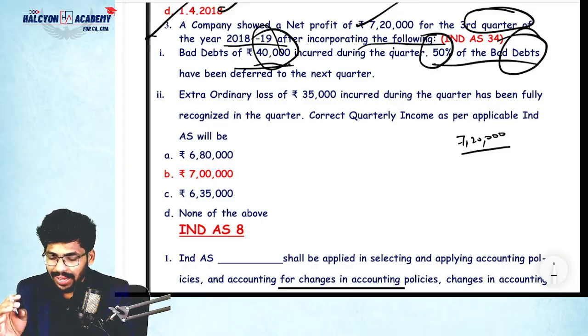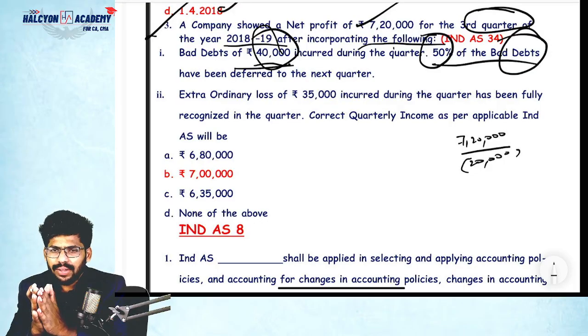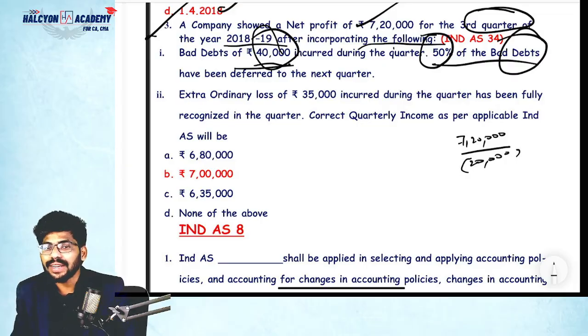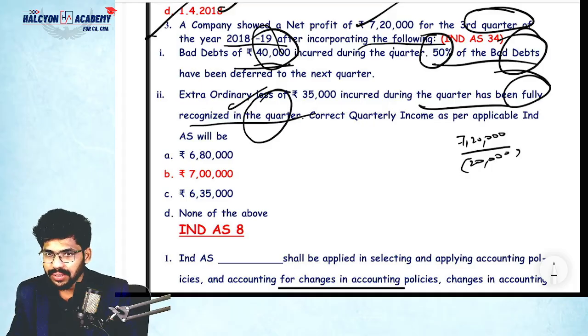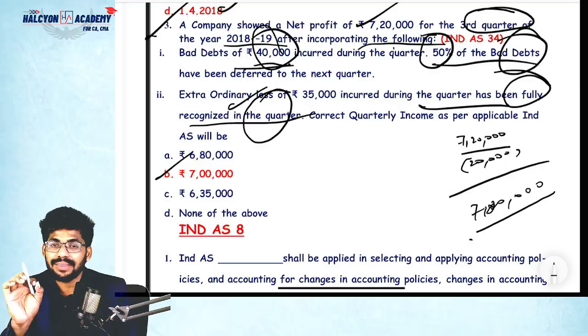So now we need to adjust that. What we need to do, sir? 20,000 should be minus, because of that 20,000 profit will get increased. So I'm reducing it right now, because any expense incurred in any quarter you need to recognize in that quarter only, as per Ind AS 34, interim financial reporting. Next, extraordinary loss of rupees 35,000 incurred during the quarter has been fully recognized in that quarter. Is there an issue in that? No issue. So then what should the answer be? 7 lakhs. Correct? Yes, option B is the correct answer.